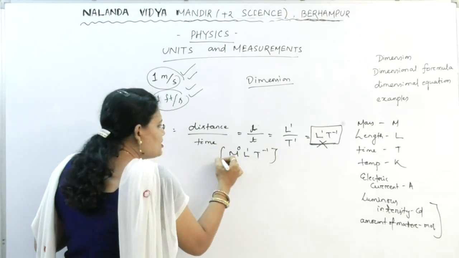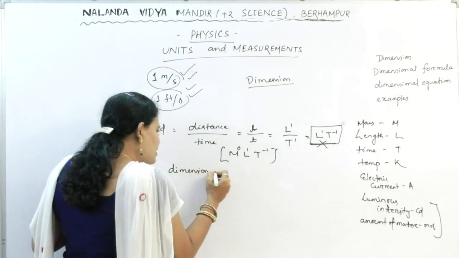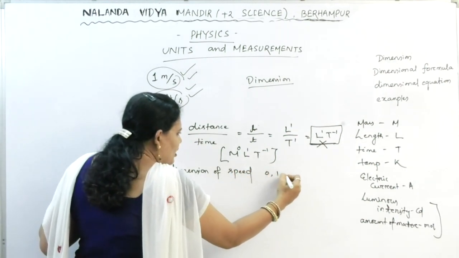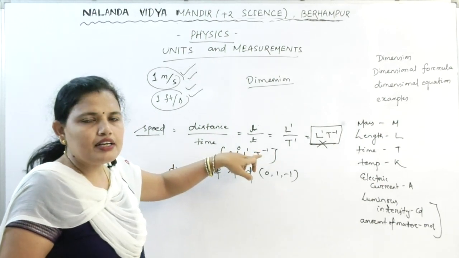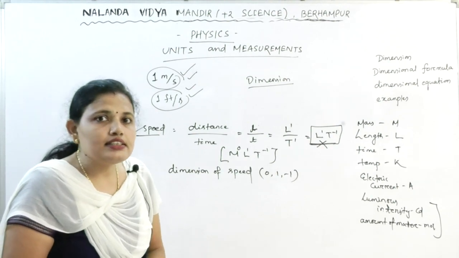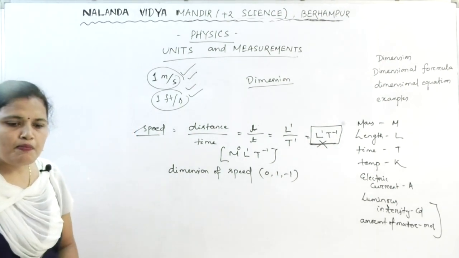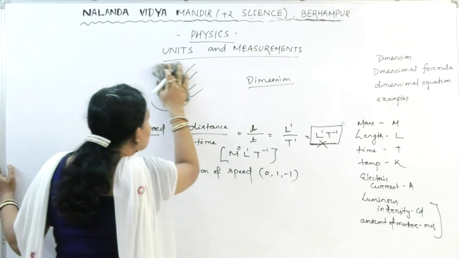Now what is the dimension of the speed? The dimension of speed is 0, 1, minus 1. The powers raised to the fundamental quantity. All of you clear? So now we will define dimension.